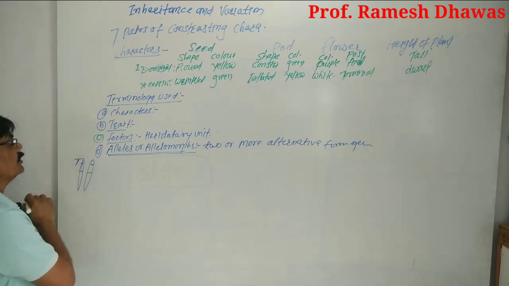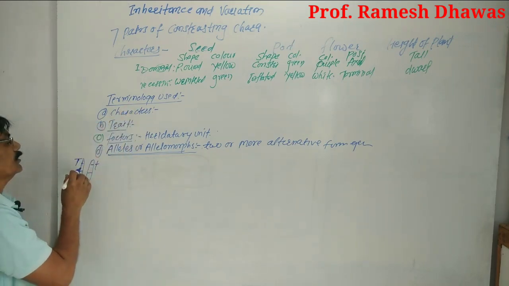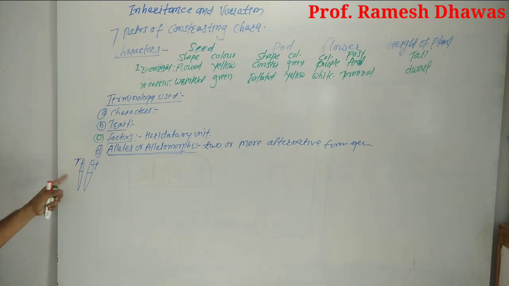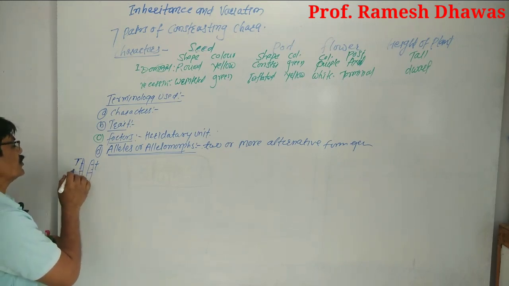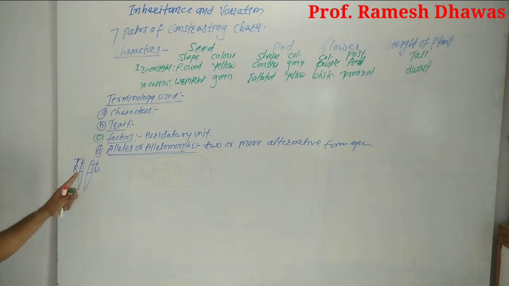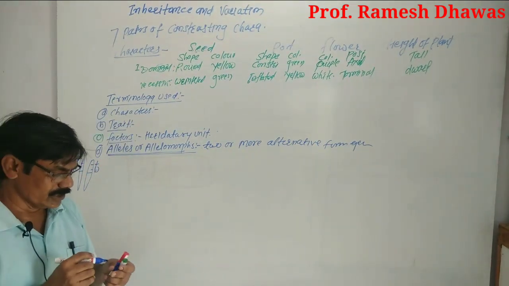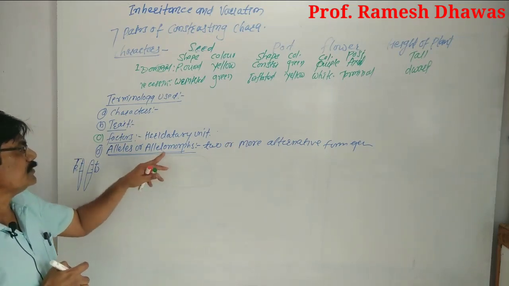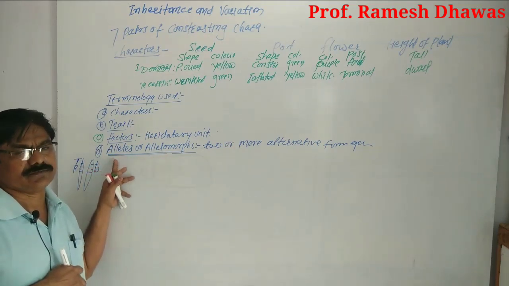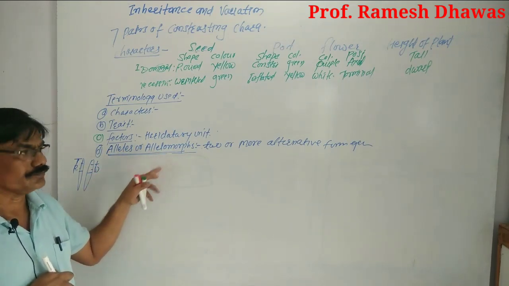There is a capital T, and the alternative gene is the small t for the height character. In the same way, round and wrinkled and many more. So two or more alternative forms of a gene are known as alleles or allelomorphs. Allelomorph is the short form of alleles.